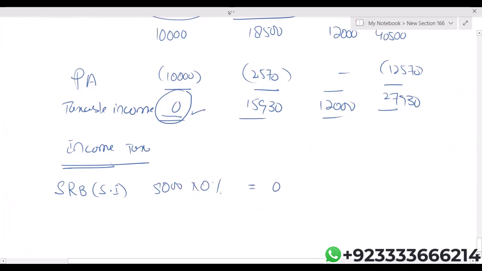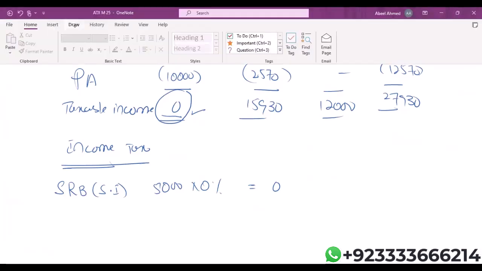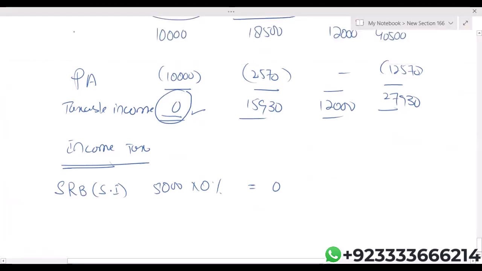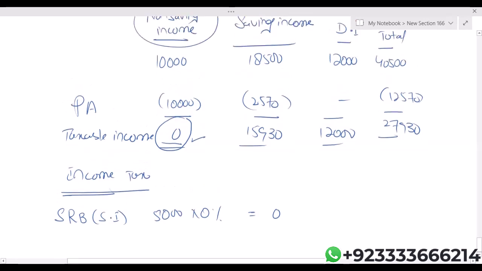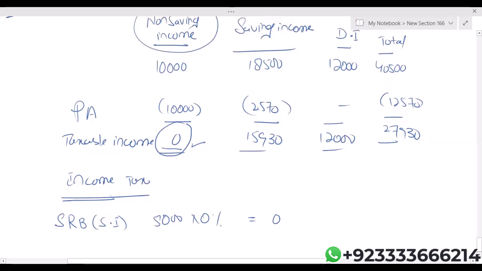Now we have to look for the nil rate band for saving income. Actually, the nil rate band for saving income depends on the individual's tax paying status. A basic rate taxpayer gets a nil rate band of 1,000. A high rate taxpayer gets a nil rate band of 500. If someone is an additional rate taxpayer, then for the saving income they will not get any nil rate band. How do we decide the individual's tax paying status?